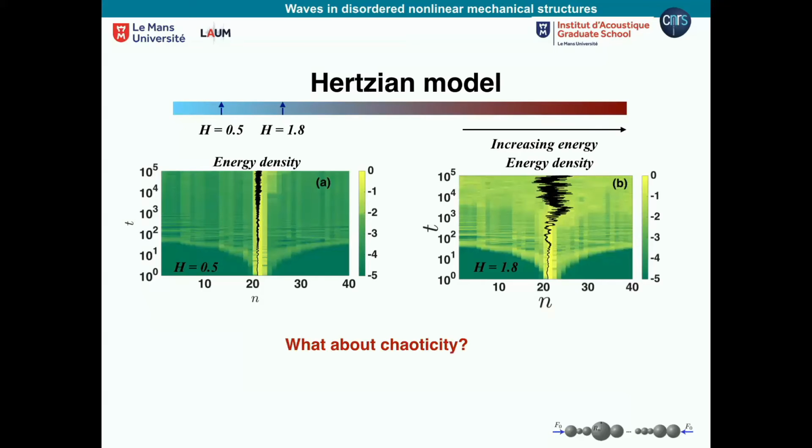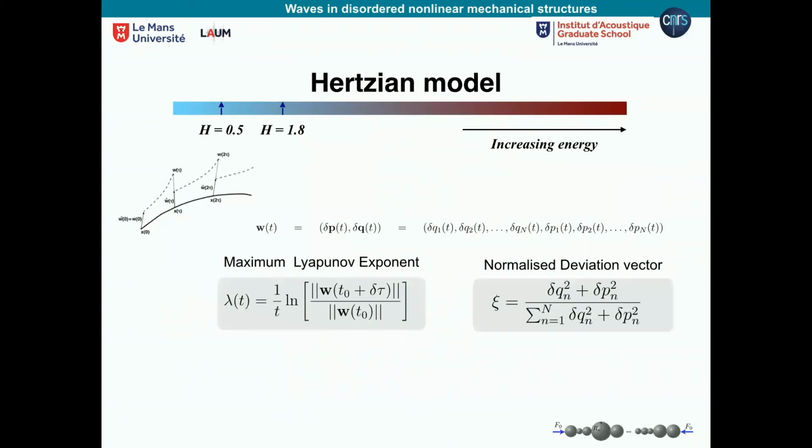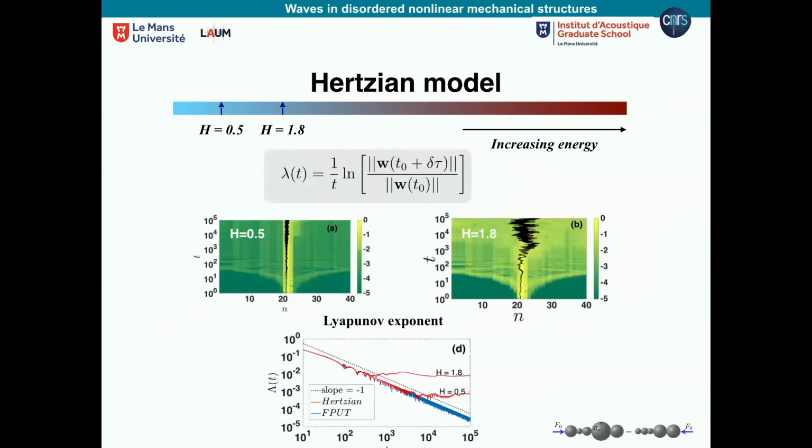But there's something more funny here, because many times this spreading with nonlinearity is associated with chaos, meaning coupling of trajectories in phase space. It's the reason, at the end, for thermalization, as they call it, the reason to excite all the modes of the system. And we wanted to check if there's a point here. I will not go into details of the Lyapunov, but what we measure is the Lyapunov exponent. It is a measure of whether the trajectory is chaotic or not.